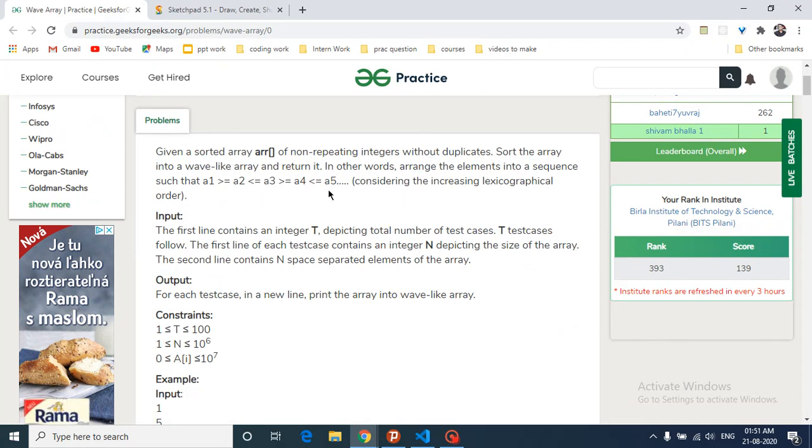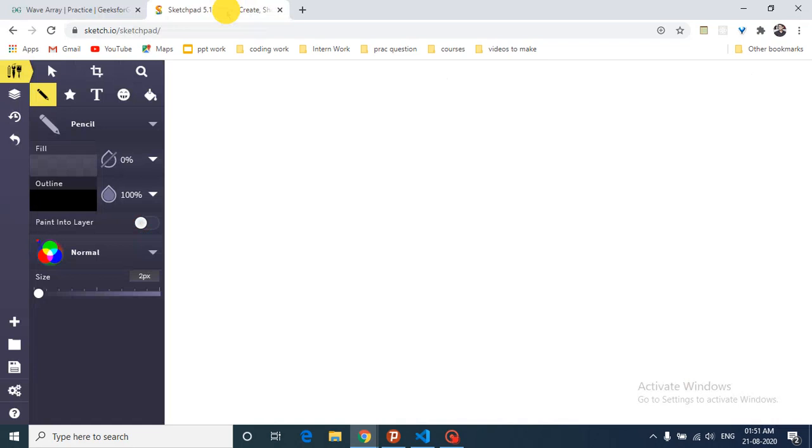Now what does this wave-like form mean? It means that a1 should be greater than a2, and then a2 is less than or equal to a3, so it is like up, down and so on. You can assume it to be in this form. So the first one should be greater than or equal to the second one, and then the second one should be less than or equal to the third one, the third should be greater than or equal to the fourth one, and so on. You have to arrange it like this.